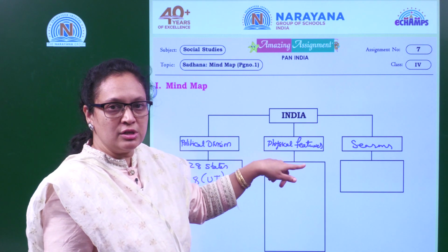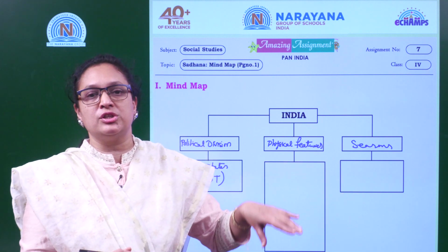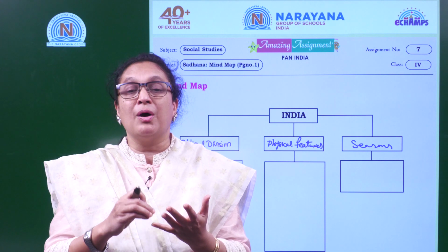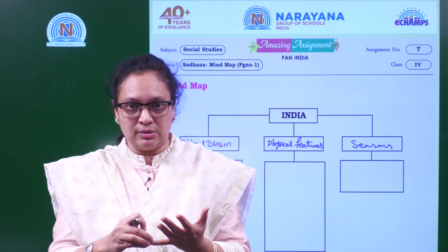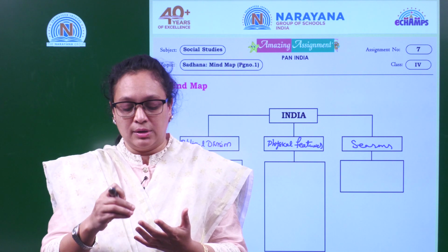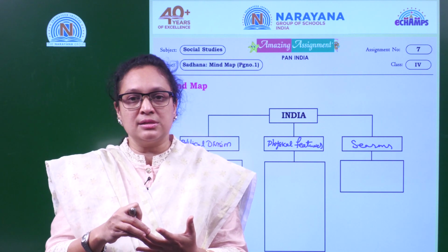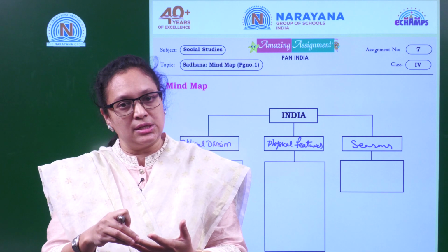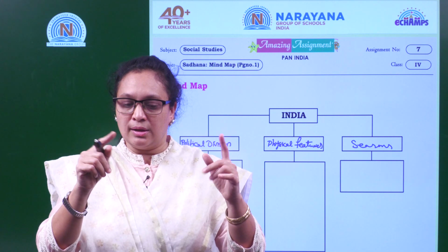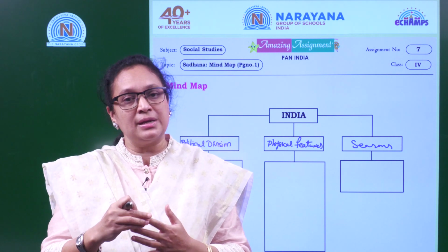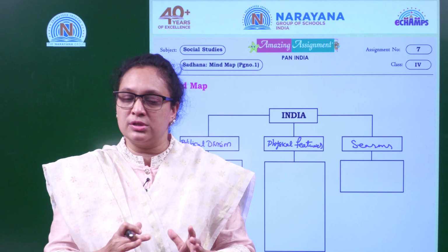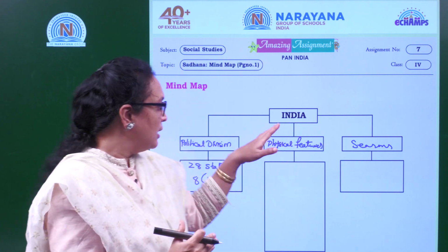Coming to physical features, we have 5 physical features in India. What you have learned in the lesson: you have learned about mountain ranges or Himalaya ranges, you have learned about fertile plains, and about the Thar Desert or the Great Indian Desert. Thar Desert is also called the Great Indian Desert. And you have learned about the coastal plains and the islands. And the 5th one, you learn about the southern plateau region. These are the 5 physical divisions you have learned under physical features.